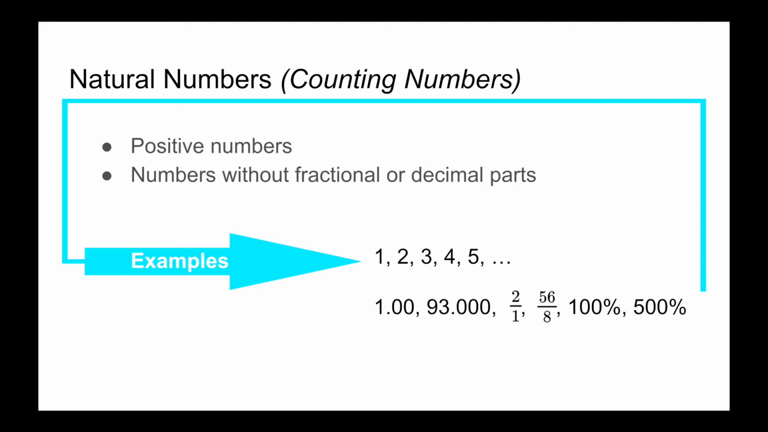But 1.00 and 93.000 are also considered natural numbers because if you look at the decimal values, there's no actual value there. Zeros are just there for placeholders. 2/1 and 56/8 are also called natural numbers because when you simplify the fractions, they don't have any fractional parts. 2/1 becomes 2 and 56/8 becomes 7. 100% and 500% are also natural numbers because when you convert them back into numbers, 100% equals 1 and 500% equals 5.